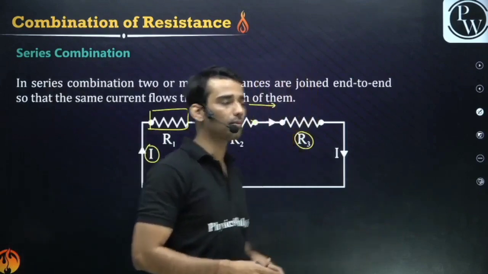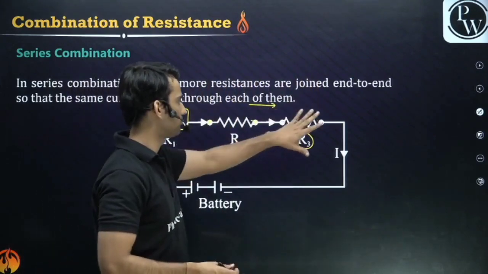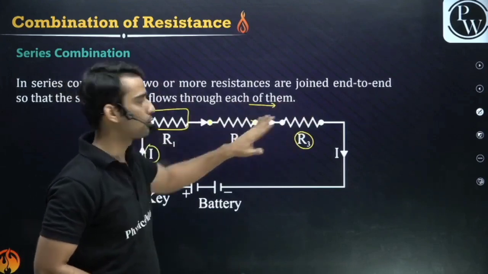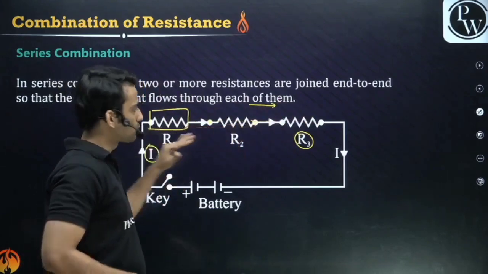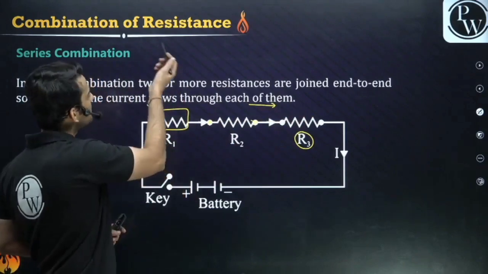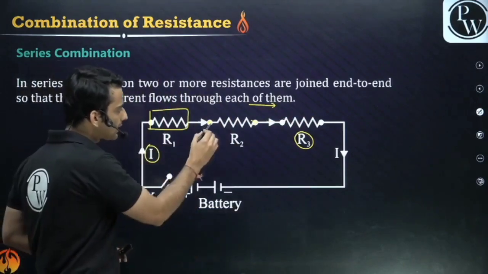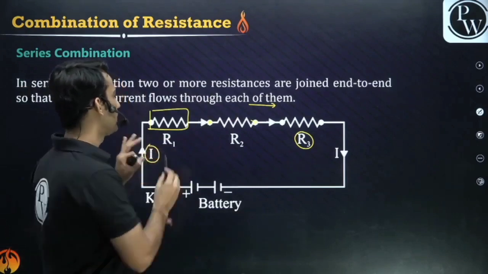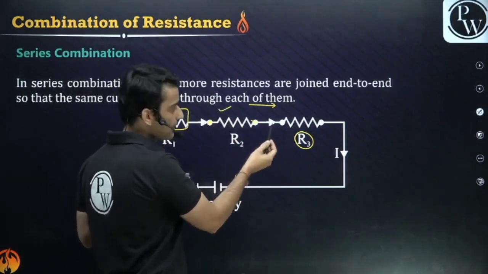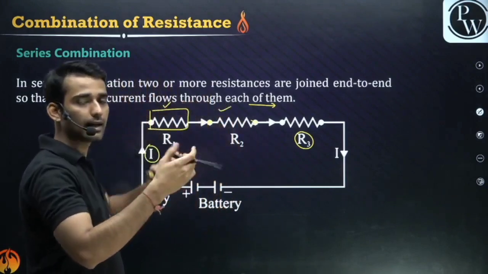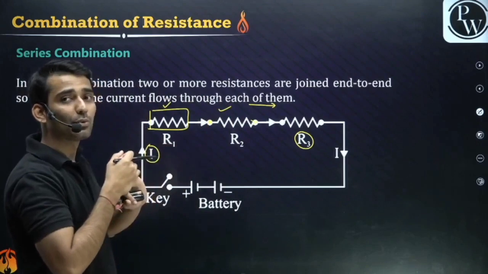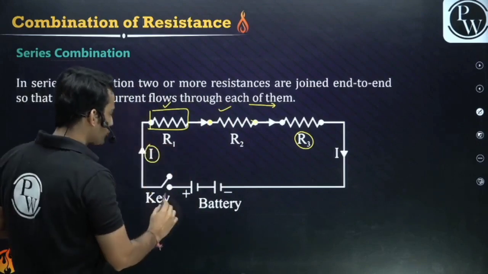It's like the coaches of the train, back to back. The resistances are connected back to back, one behind the other. So the same amount of current will flow through all of them. This is called series combination, only connected at one end. You can see these two resistances are connected at this end, and these two are connected at this end. Only one end is connected. They are holding only one hand, right? So what if they hold two hands? I will tell you.